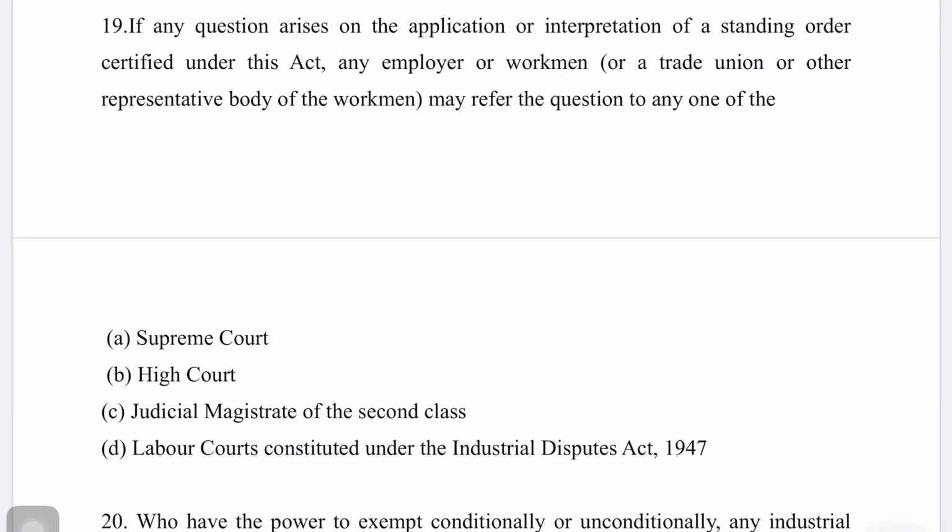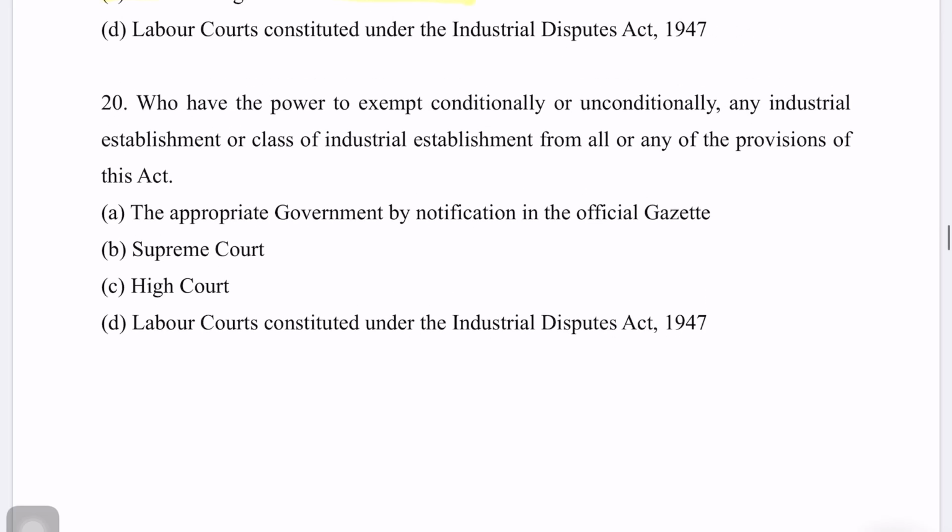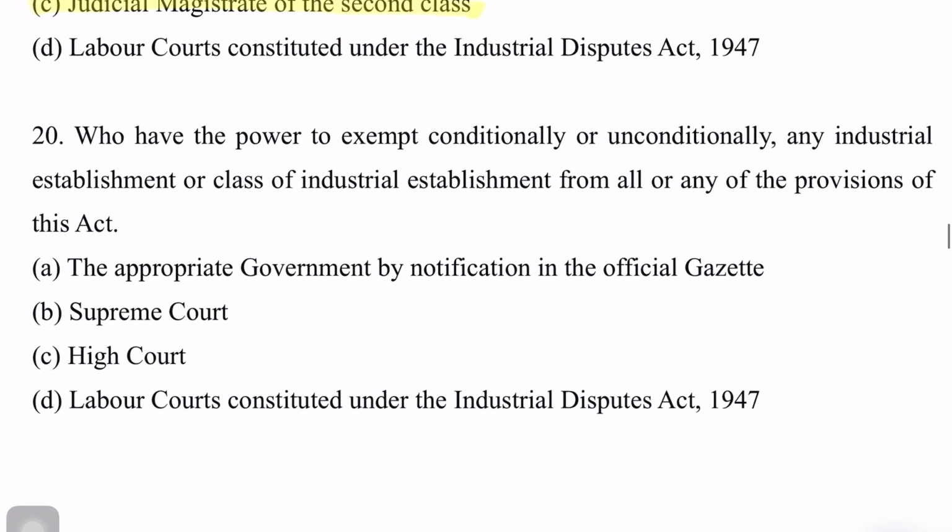If any question arises on the application or interpretation of a standing order certified under this act, any employer or workman or a trade union or other representative body of the workman may refer the question to any one of the above. Which one? They can refer the question to judicial magistrate of the second class.